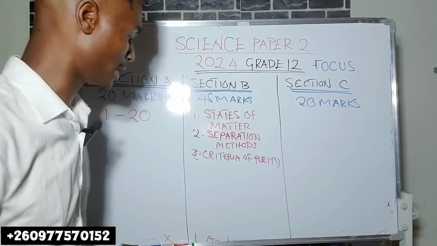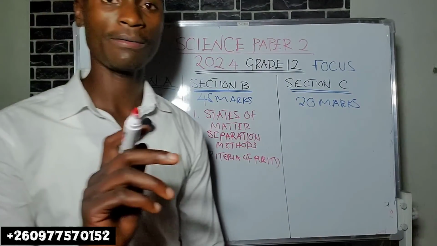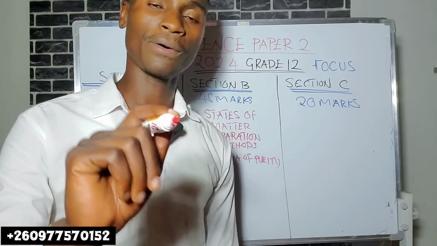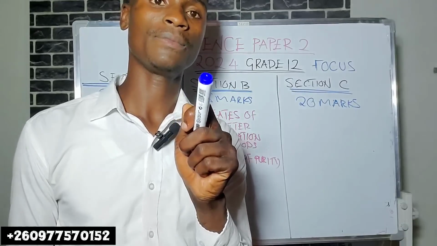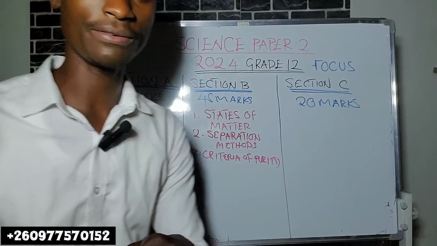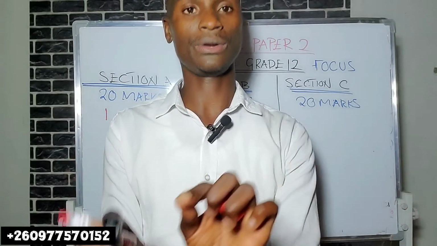Okay, now let's go to the fourth one. Number 4, my good friends. Number 4, you should also know the issue of bonding atoms. You should know the difference between an atom and an ion.